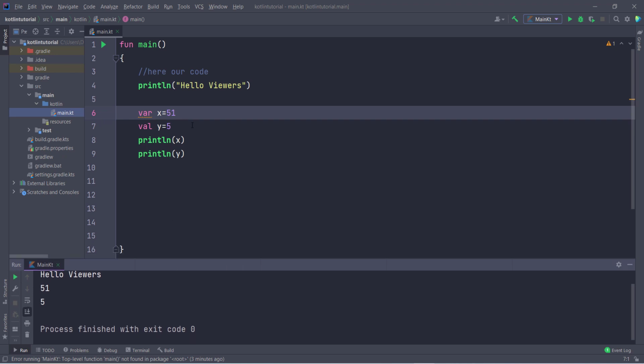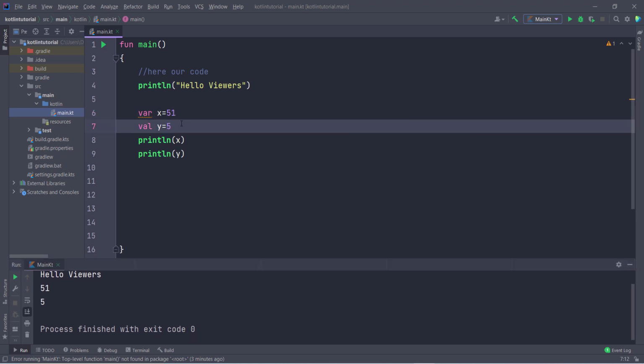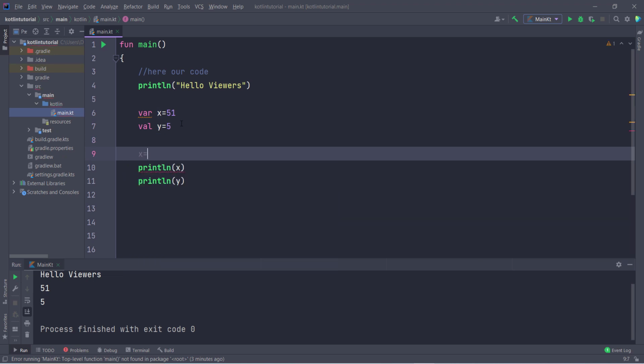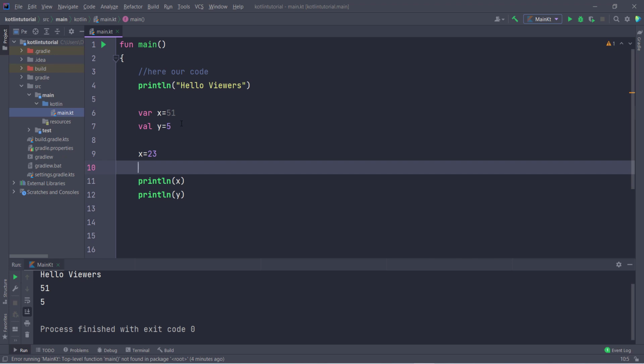Now let us suppose I want to change the value of x. After declaring the value, I type x is equal to 23. You can see it is fine. I also want to change the value of y, so y is equal to 12. You can see it is showing an error, because val is something like final in Java. We can't change the value of a val if we declare the variable with type val. But if it is a var type, then we can change the value whenever we want.